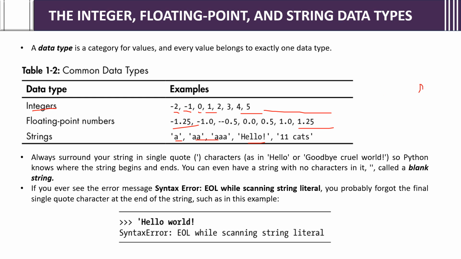We should write the characters, like hello, goodbye, in single quotes only, so Python knows where the string begins and ends. For example, if you write hello with a single quote, it knows the string is starting, and when you give the next single quote, it knows the string has ended.